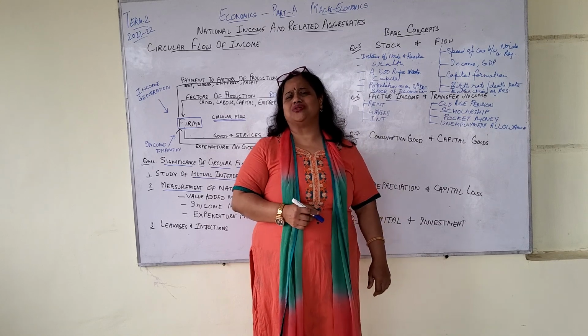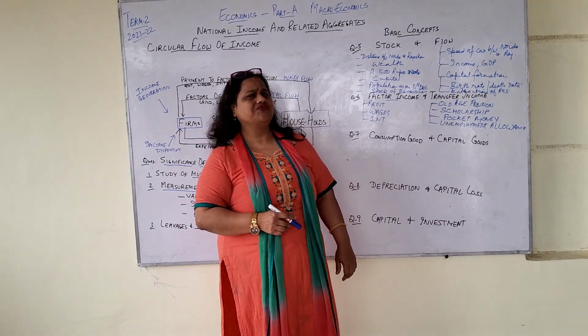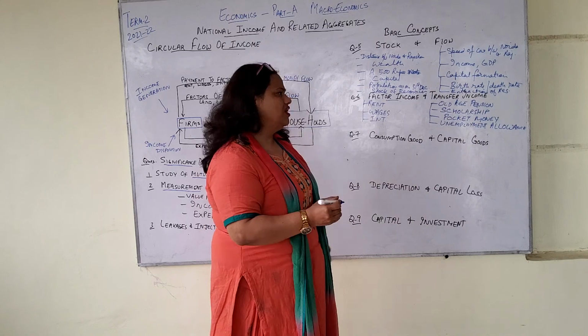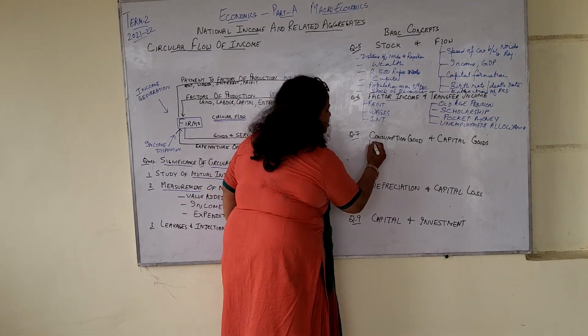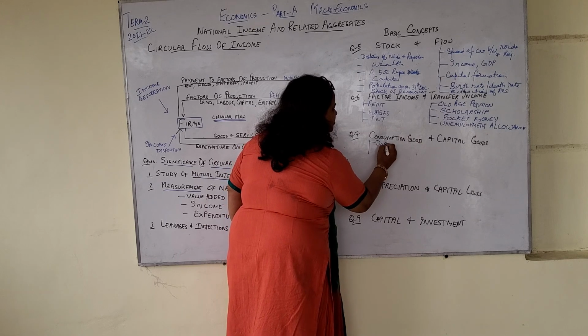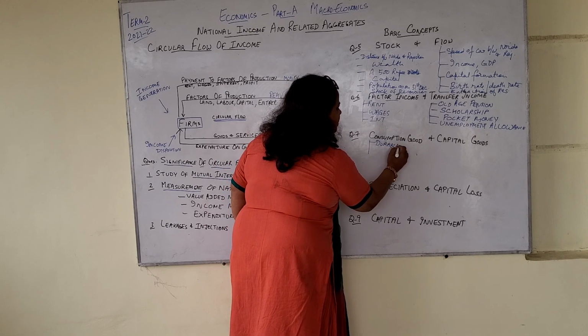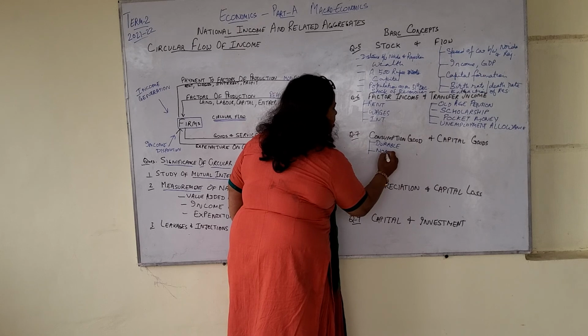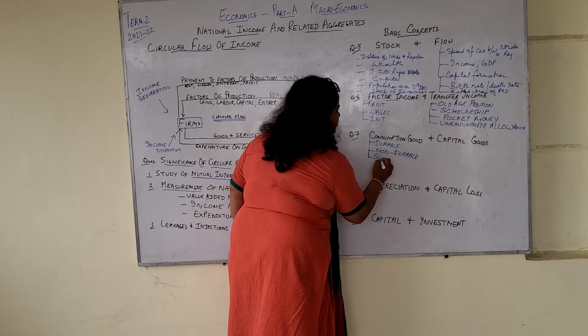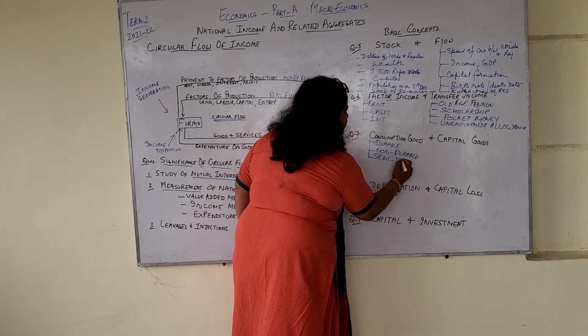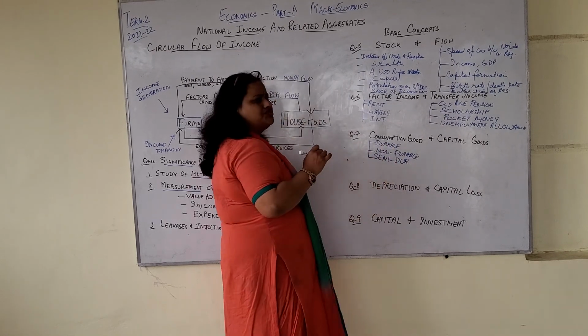You can manufacture them yourself also, but then you pay a price for it, just so that it gives you some satisfaction. It is of three types: durable goods, non-durable, and semi-durable.